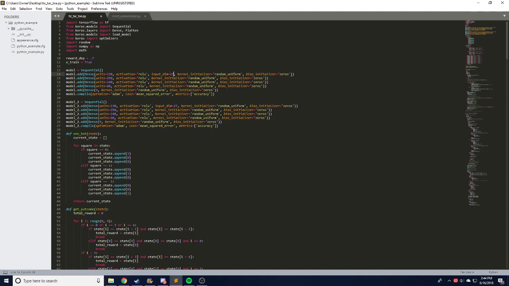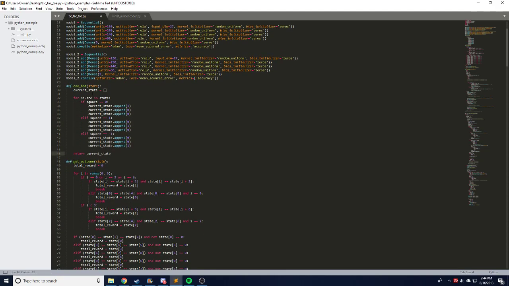Now, we have some one-hot encoding functions here. This just creates a one-hot encoded version of the game state given. So we pass in a state and it returns a one-hot encoded state. Sorry, that's the dog. So the next thing that we're going to do is just get the outcome of the game when we pass a state.